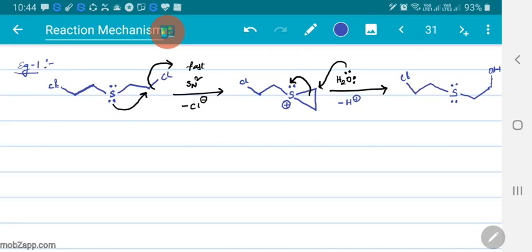Now you can observe involvement of NGP for the next chlorine also. So the same thing is repeated here, and this leads to formation of again an intermediate, followed by reaction with water where H plus ion is lost, and then you will finally get again some alcoholic system.